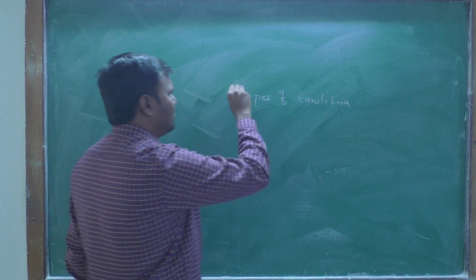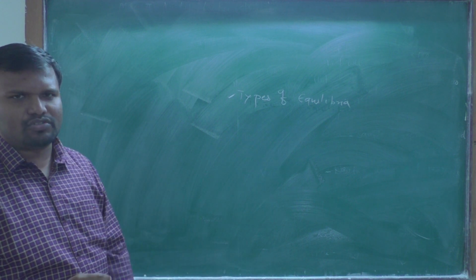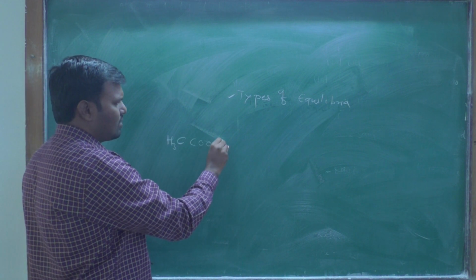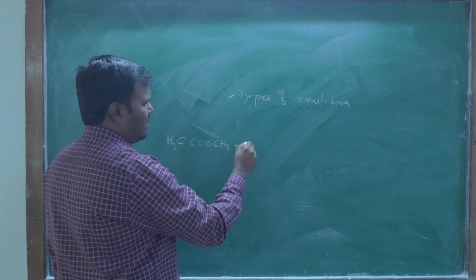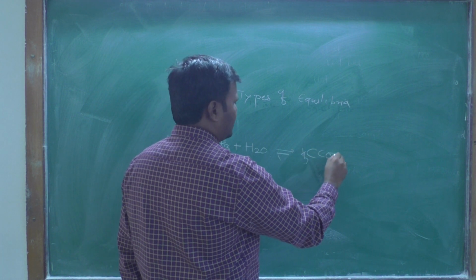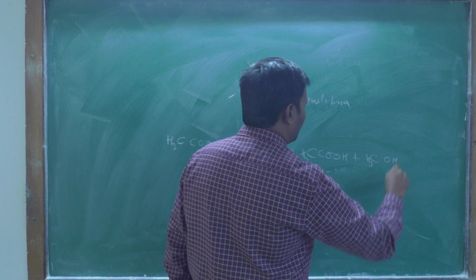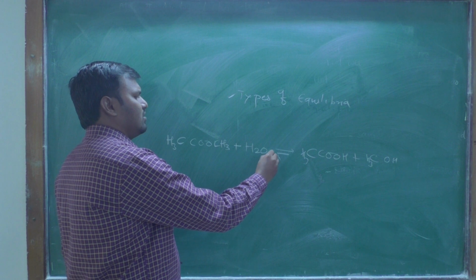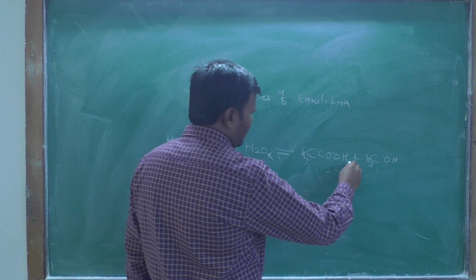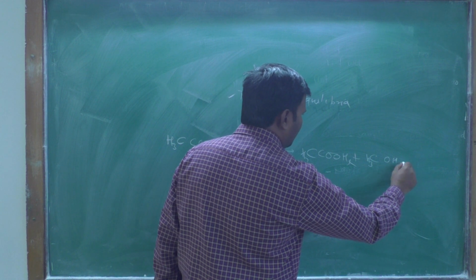This concept is very simple. There are two types of equilibria, that is homogeneous equilibria and heterogeneous equilibria. Suppose we have hydrolysis of ester. This ester is there and you hydrolyze it, you will obtain CH3COOH plus CH3OH. In this case, H2O is in liquid form, this ester is in liquid form, acetic acid is in liquid form, and that alcohol is also in liquid form.